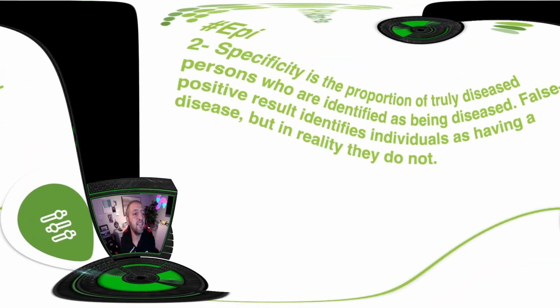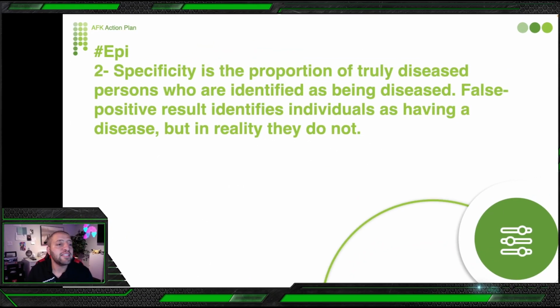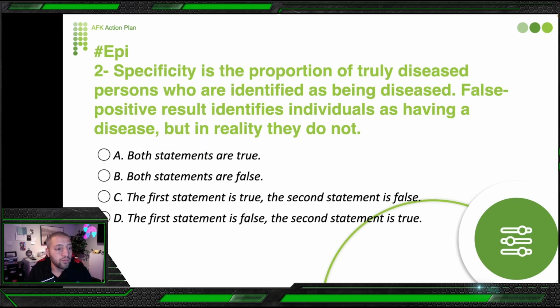Okay? Let's now start with an epidemiology question. Specificity is the proportion of truly diseased persons who are identified as being diseased. So here he's giving you two statements and asking you to judge. So this is a definition of specificity in the question. And then he's saying false positive results identify individuals as having a disease, but in reality they do not have it. So both statements are true, or both are false, or the first is true and second is false, or the first is false and second is true.